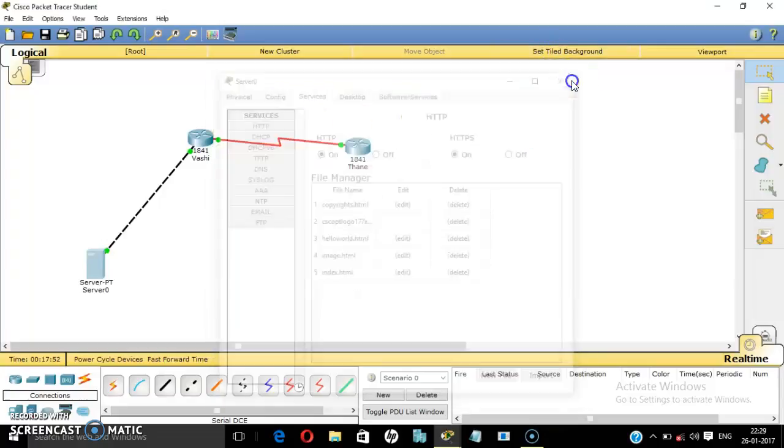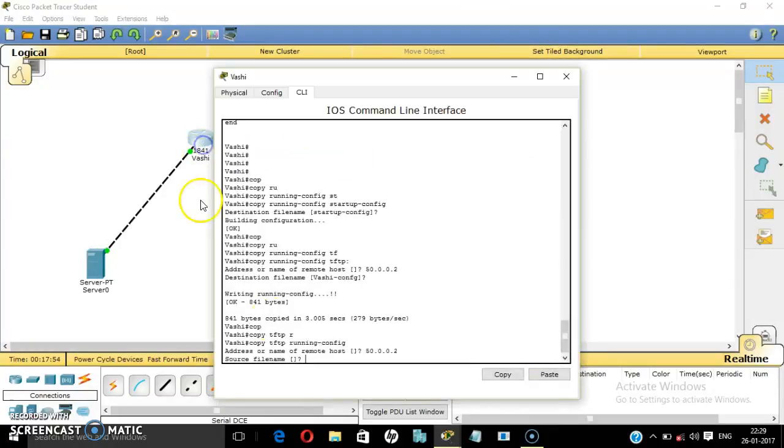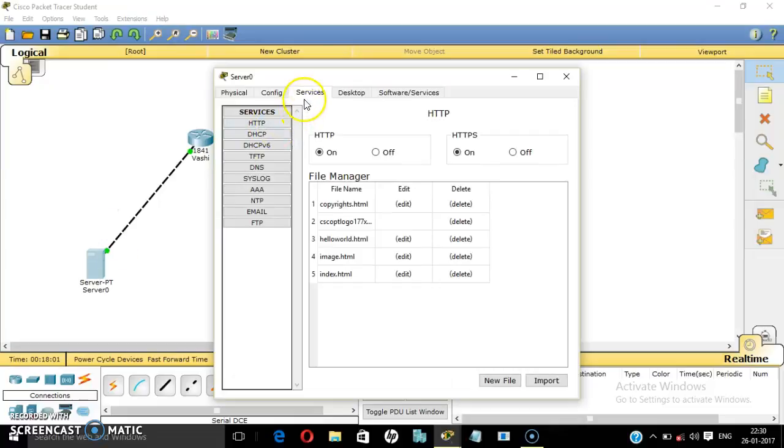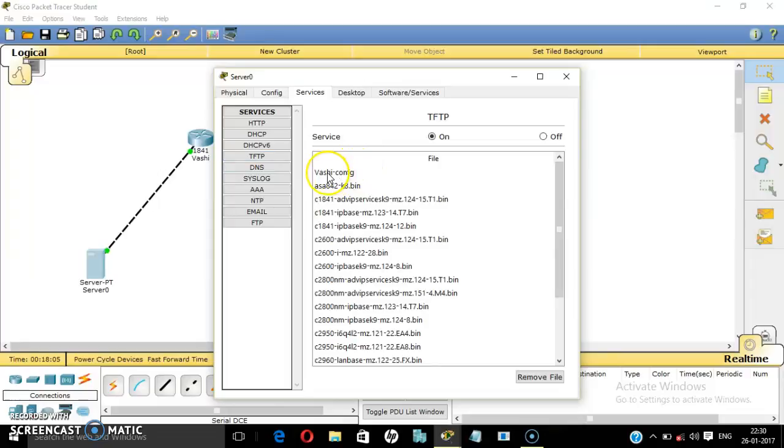Guys, do not forget to check your source file over here. While it asks source file and you have to enter it, just click to our TFTP server, services, TFTP. See, the file you saved recently will be here on the top. Right on the top we have here Vashi-CONFG.